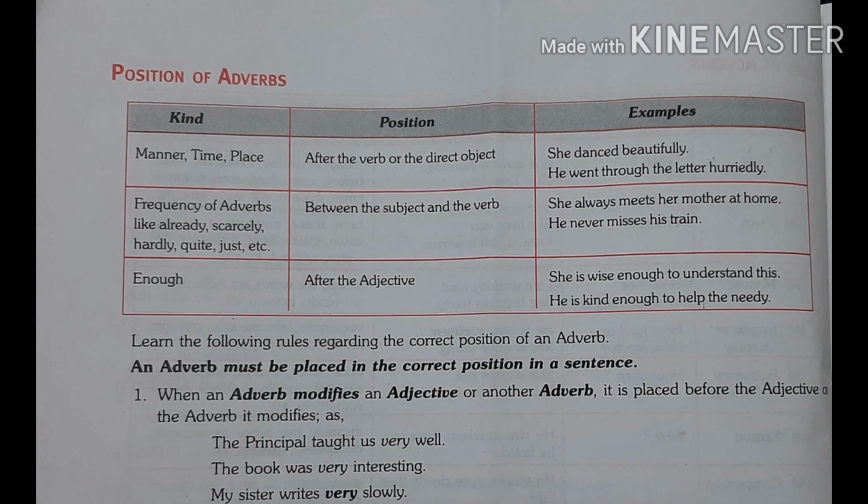In the next sentence, my sister writes very slowly. How does my sister write? Slowly. Slowly is already an adverb and very is modifying the word slowly. So we place very before slowly.